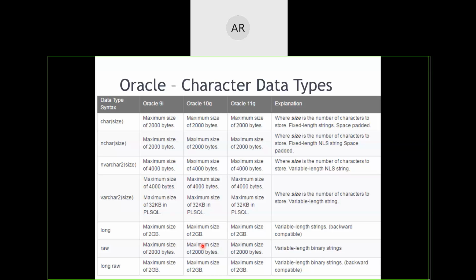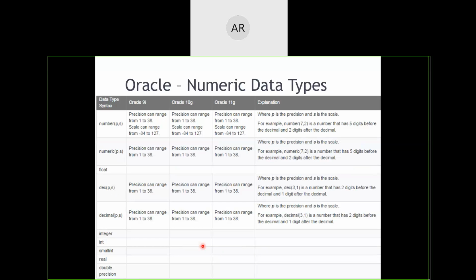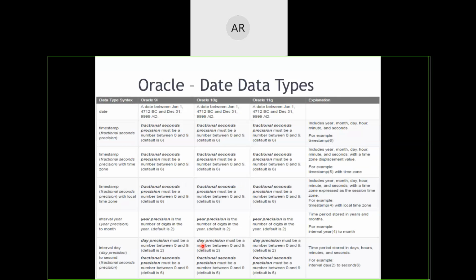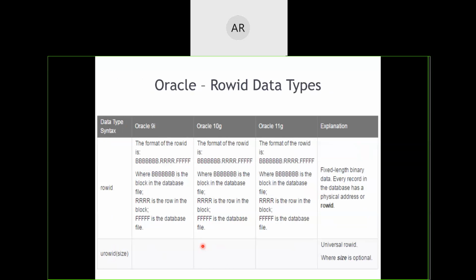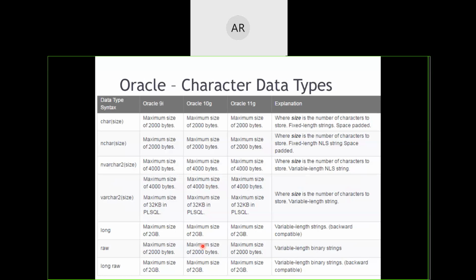So a data type is very critical. If you specify a wrong data type, your program may not function properly, since the variable is not going to hold the data appropriately. So we need to understand data types. There are various data types pertaining to characters, numerical values, dates, large objects, and row IDs. We will see them one after the other. First, let us concentrate on character data.